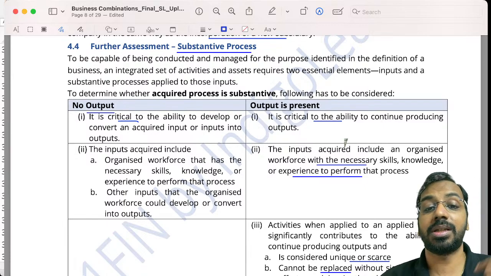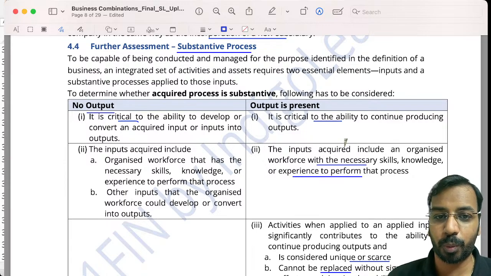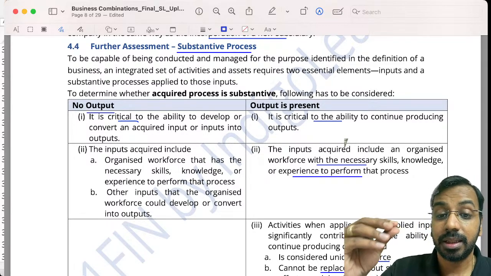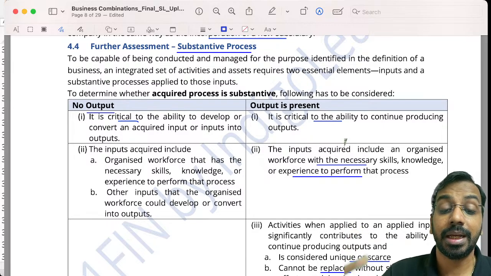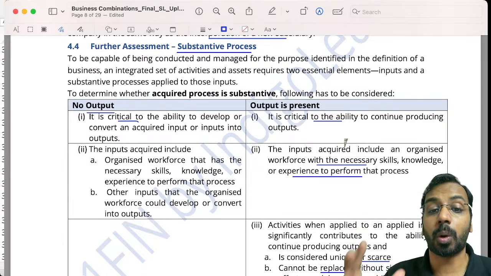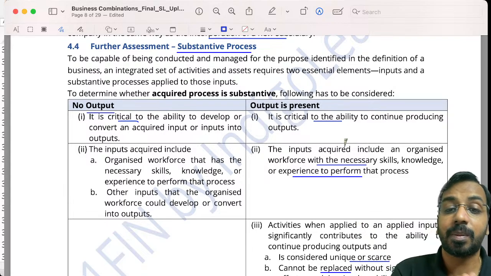When do I say the process is substantive? One, it has to be critical in producing the output. Second, I have the workforce who will apply the knowledge and perform the process. And third, these activities help us produce the output. Those activities are unique or scarce and cannot be replaced without cost. So only when these conditions are satisfied, we say it is a substantive process.